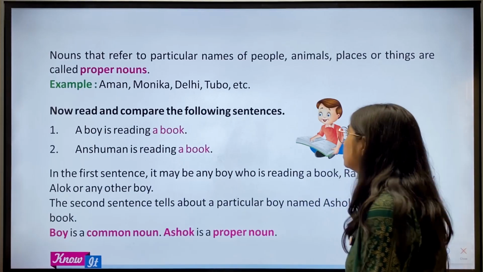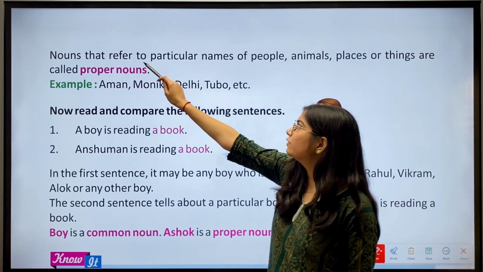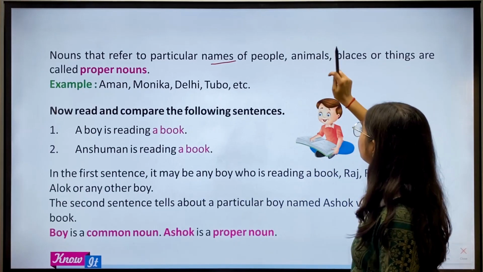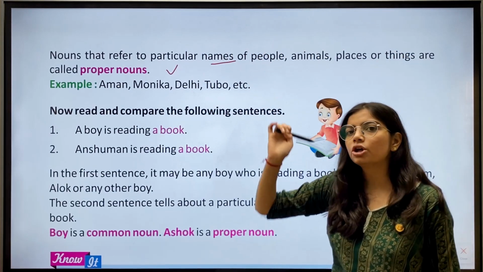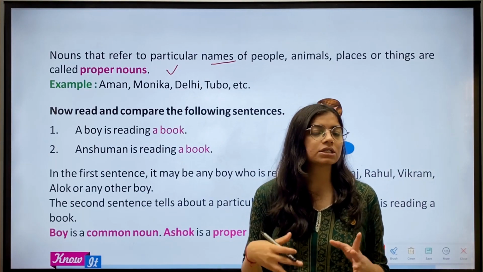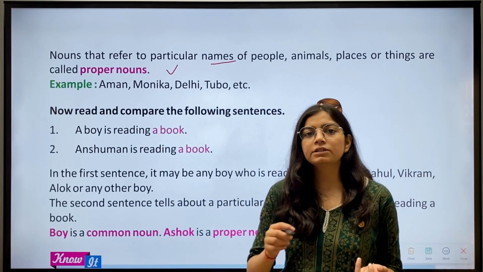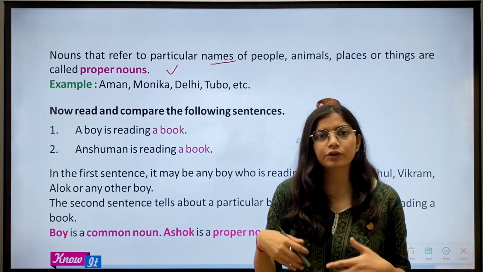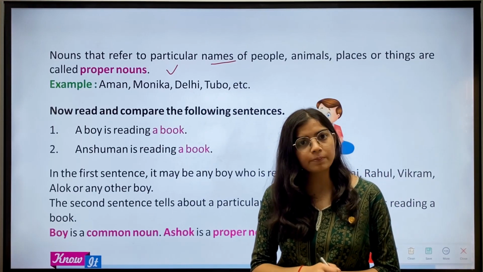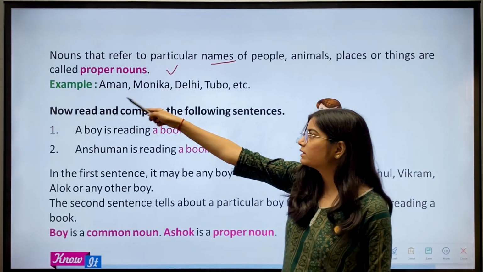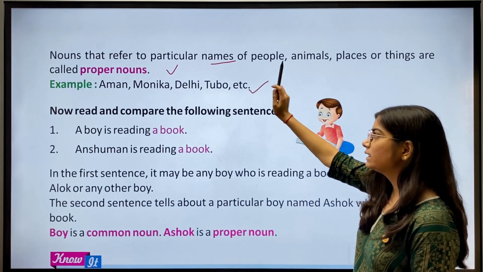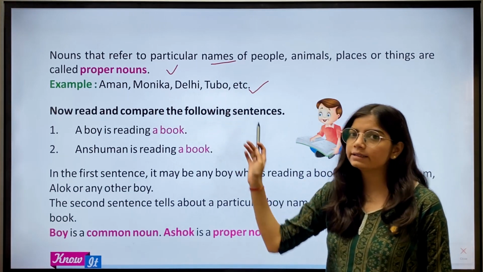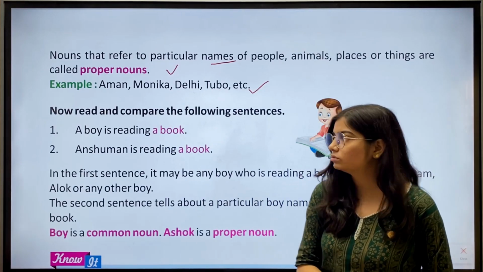Okay. Then nouns that refer to particular names of people, animals, places or things are called proper nouns. So such nouns that refer to a particular person, place, animal or thing, we call them proper nouns. We have examples: Aman, Monica, Delhi, Tubo, etc. So these all are examples of proper nouns.